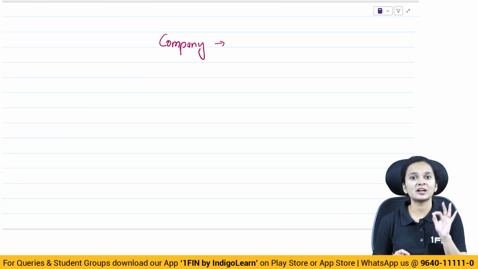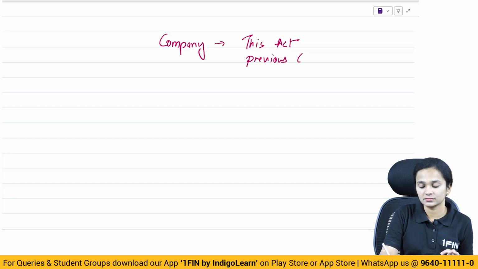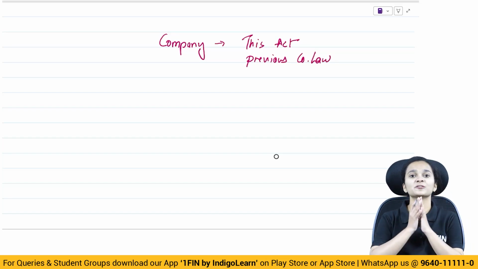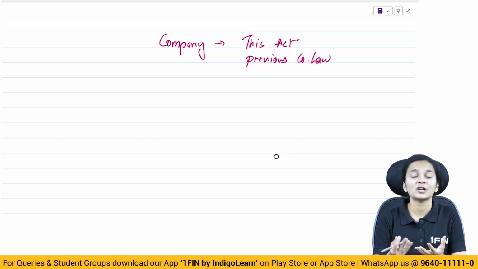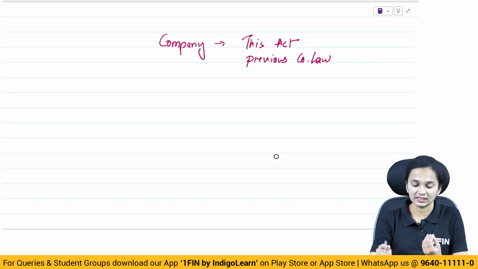Company means a company incorporated under this act or any other previous company law. This act means what? The Companies Act 2013. It is a company which is incorporated under this act.